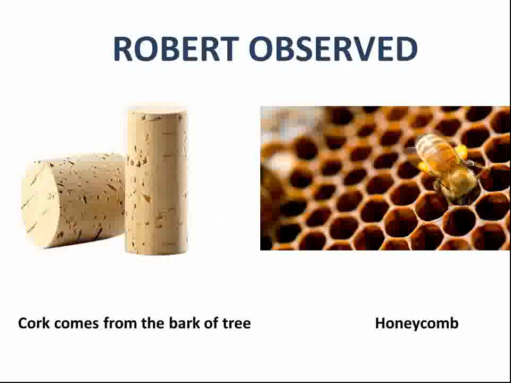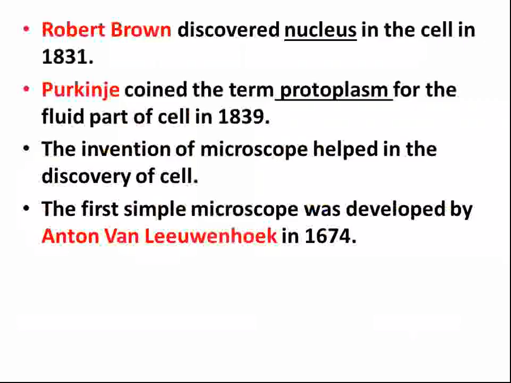You can also see from the diagram here, this is the bark of the tree. From the bark of the tree, cork comes. So when he observed this thin slice of cork under a microscope, he observed these honeycomb-like structures, these compartments. So he called these compartments cells. In this way, Robert Hooke discovered cells.